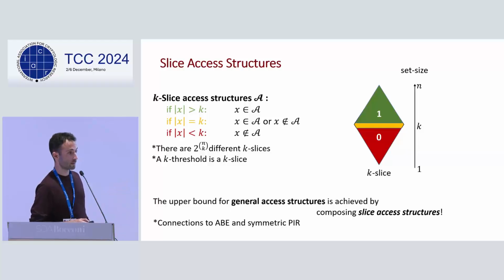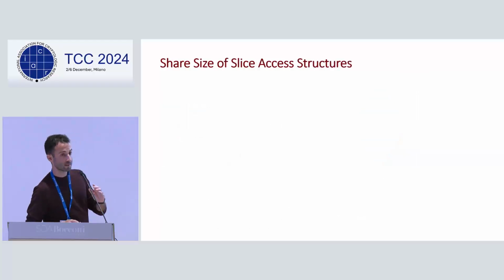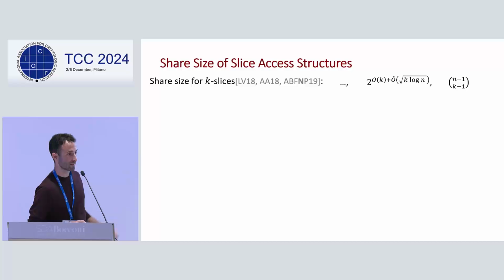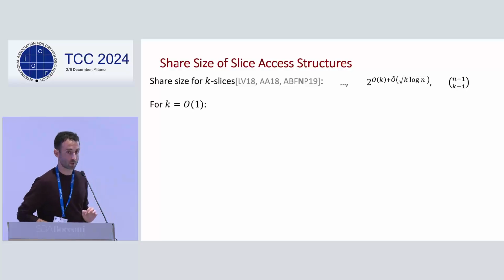And besides that, they have other applications like attribute-based encryption, symmetric PIR schemes, and even evolving secret sharing, as we have just seen. And so what is the state of the art for these slice access structures? They have been studied by quite a few works. I won't mention all of them because even mentioning them has a few complicated expressions. I will just say that one scheme on the right there is a naive one, and the other one is more complex. And I will focus, though, on two specific regimes.